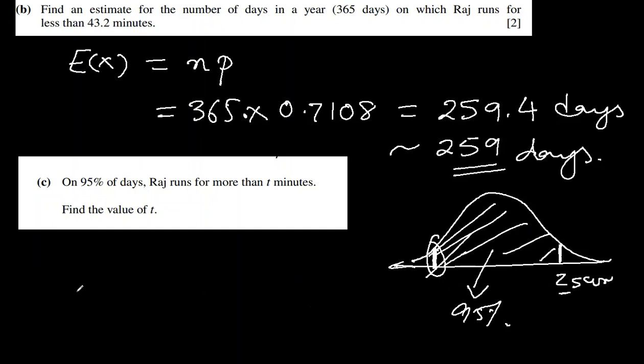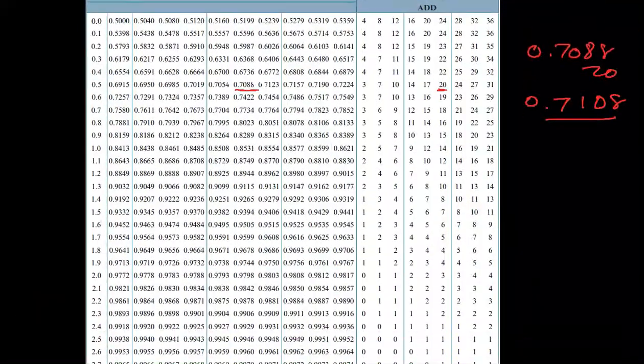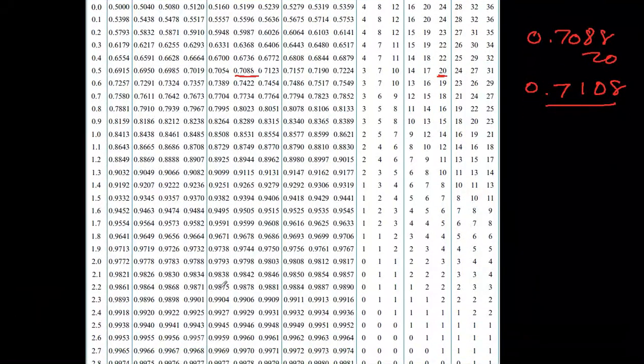So, let me find the Z score for this bigger one. Let's call it t prime, and let's find the Z score for this, under which 95% of the data is there. That means from the probability, we have to find the Z score. So probability is 0.95. 0.95 is here, 9495.